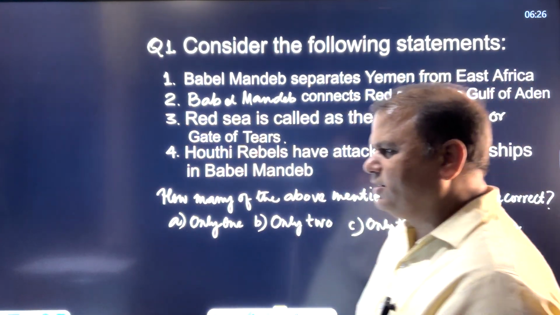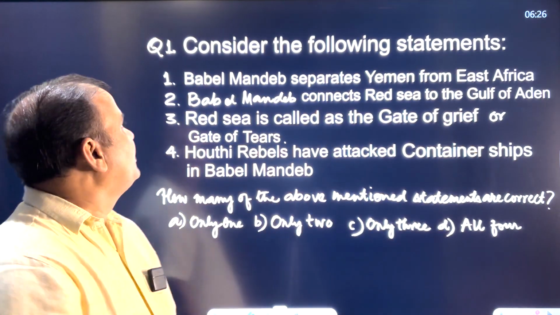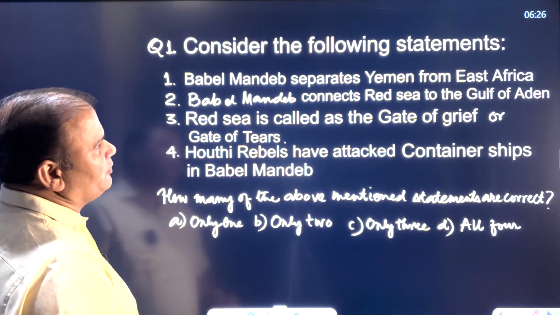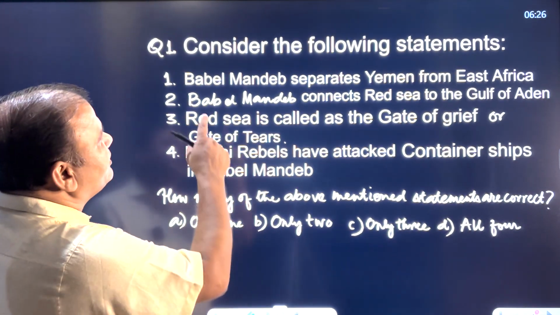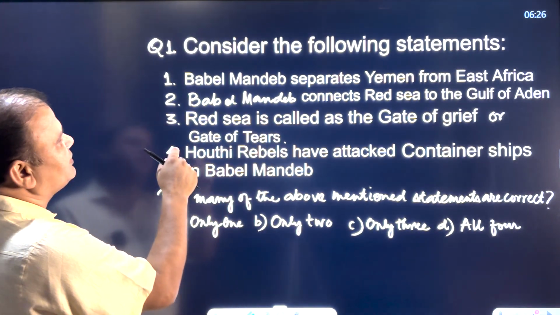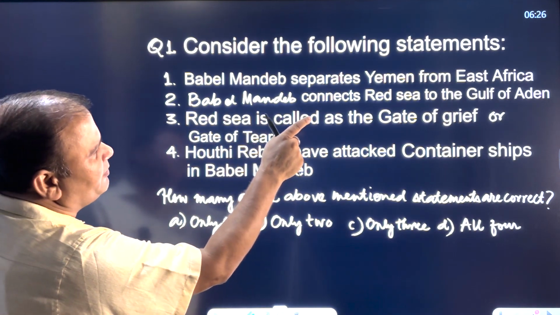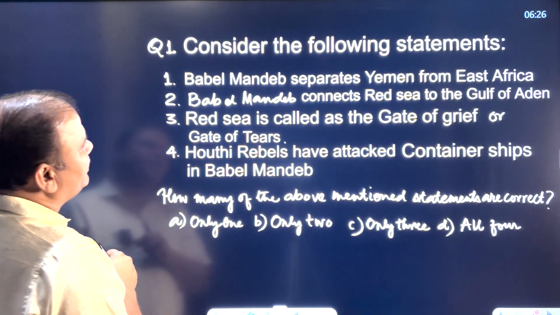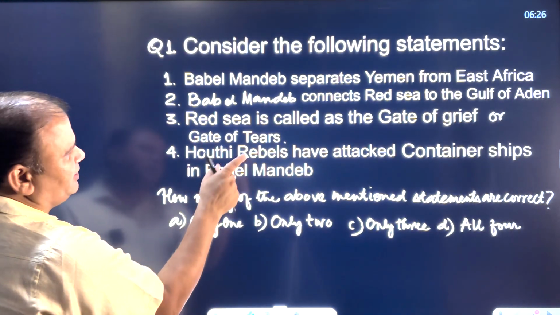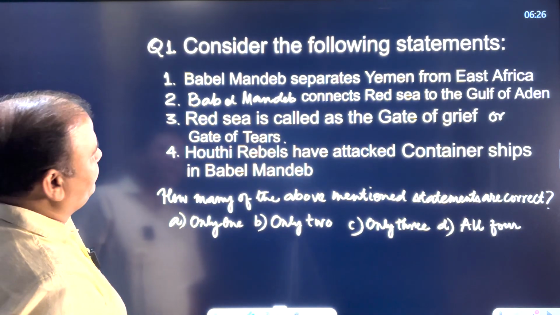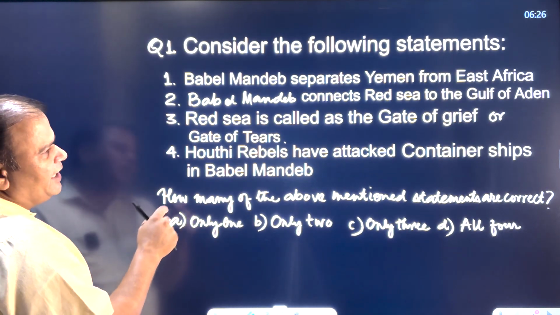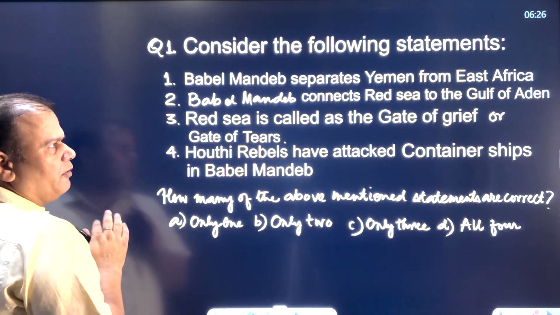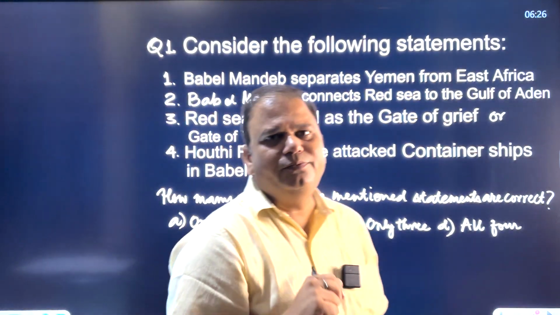Now let's see the first question which has been drafted. The first question connects to the present conflict going on in West Asia, and the question is: consider the following statements. Bab el-Mandeb separates Yemen from East Africa. Bab el-Mandeb connects Red Sea to the Gulf of Aden. Third statement is Red Sea is called the gate of grief or the gate of tears, and Houthi rebels have attacked container ships in Bab el-Mandeb. Now all these statements are correct, only one is not.